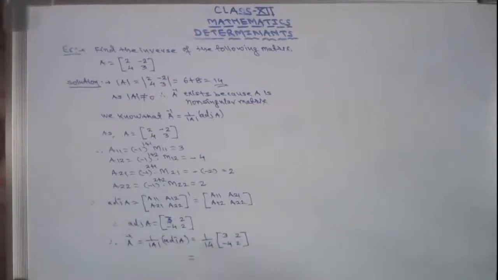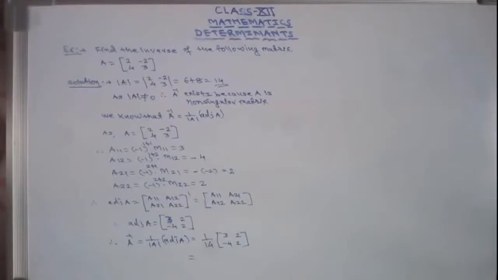So you divide this. So that is 3 by 14, 2 by 14, then minus 4 by 14 and 2 by 14.